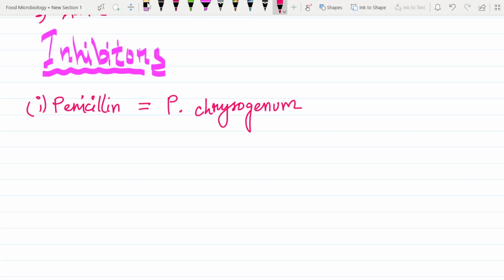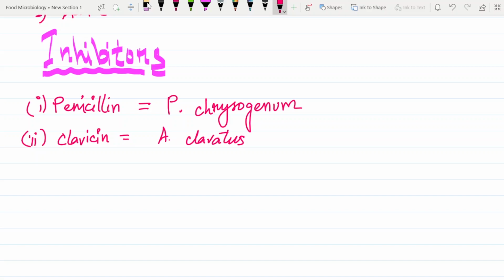This Penicillium chrysogenum produces the inhibitor penicillin. And clavacin is one more inhibitor, which is produced by Aspergillus clavatus. This Aspergillus clavatus produces an inhibitor called clavacin.